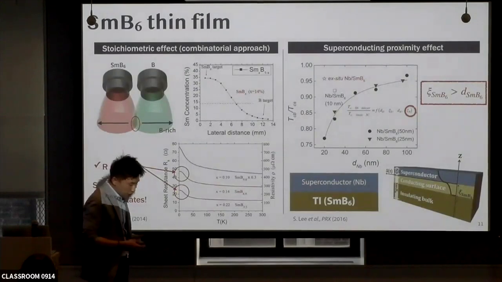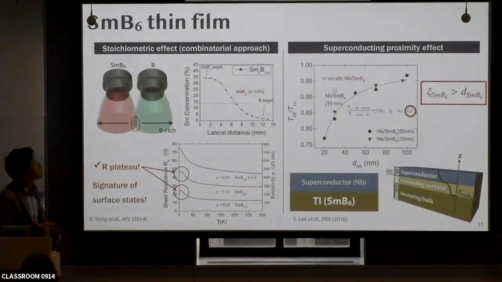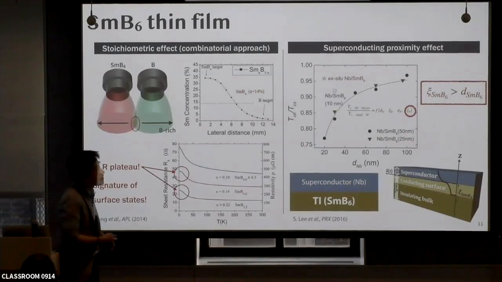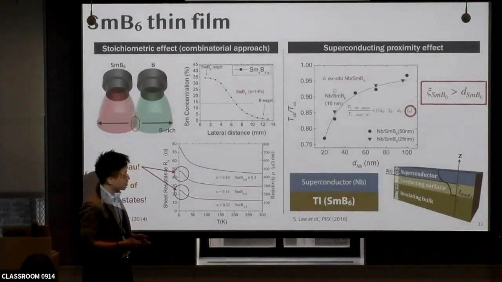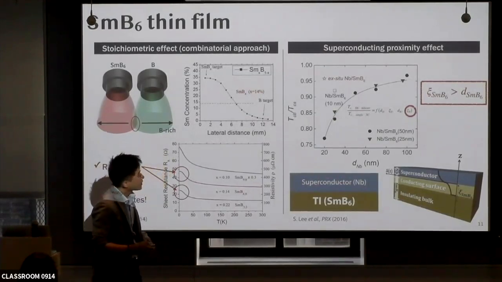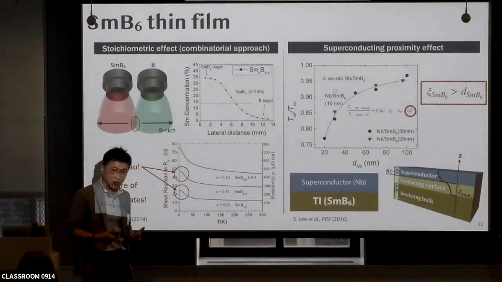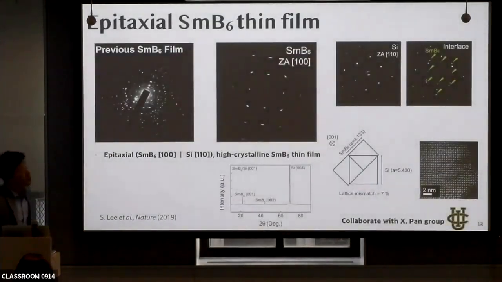Okay, so in our group, we have studied samarium hexaboride thin films. First, we studied the stoichiometry effect on the electrical properties of samarium hexaboride by a combinatorial approach. And then we also studied the superconducting proximity effect in a bilayer structure consisting of superconducting niobium and samarium hexaboride. And we suggest that the superconducting proximity effect in this system is exclusively coupled with the surface state of samarium hexaboride. And then we succeeded in growing high quality samarium hexaboride thin films.